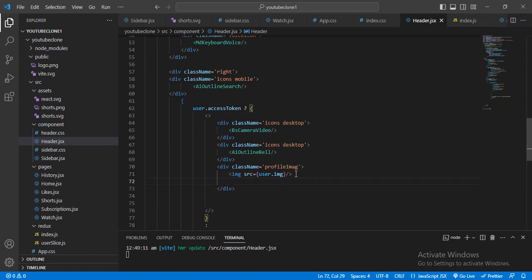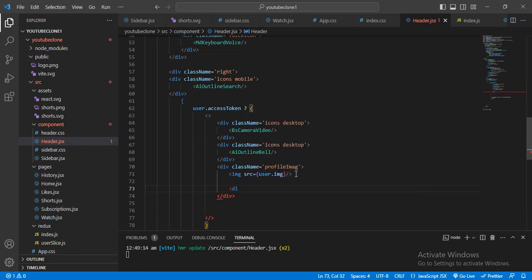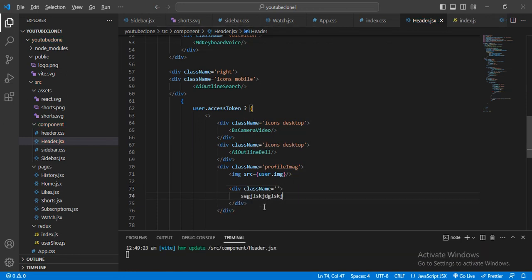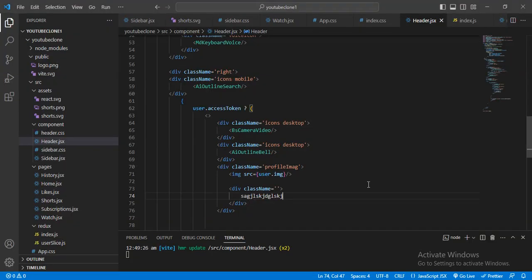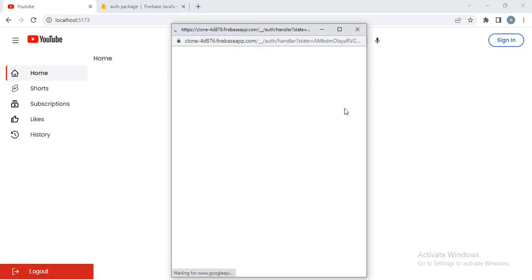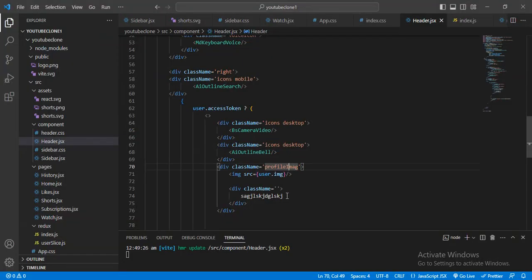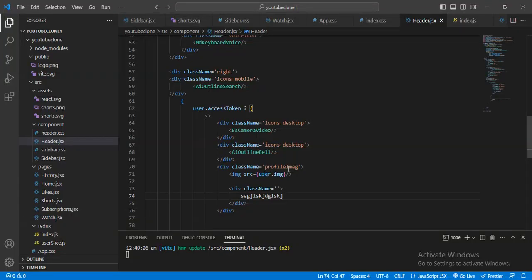I will give a div, and instead let me just create it here. After that I will remove it from here, and here I will just type something random, and see where it will be displayed. Okay, it will be in this profile image. When I click, where will it be displayed? Okay, here I had given overflow hidden, that's why these are not displayed.